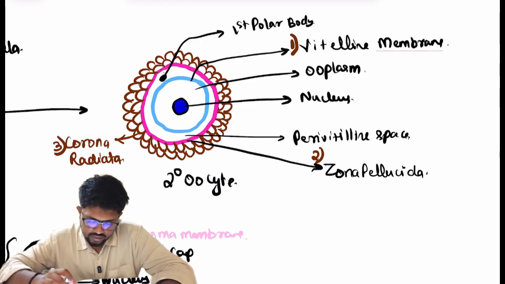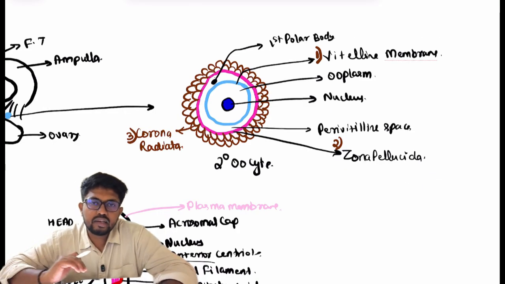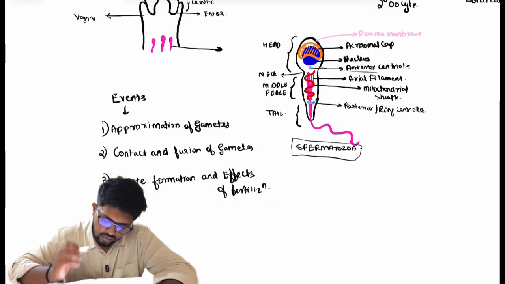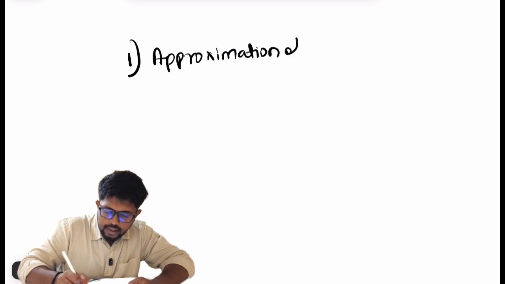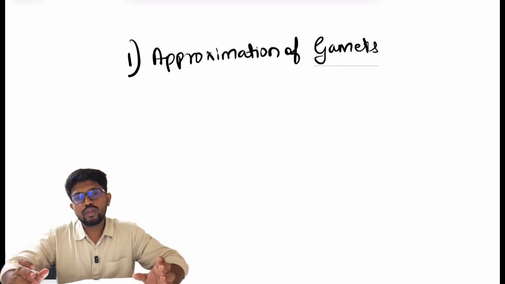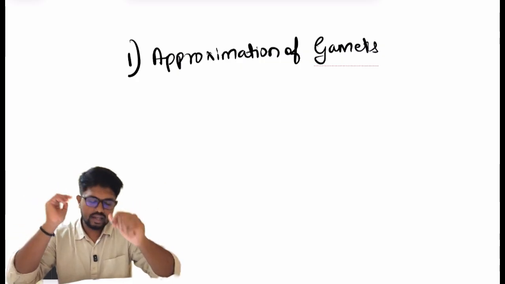So now, as we have seen both the gametes, let's begin the events that are present in fertilization. So what are the events? The first event is approximation of gamete. Approximation of gamete means we have to bring both these gametes nearer to each other toward the site of fertilization.